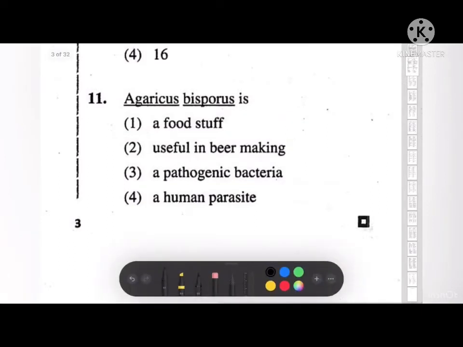Agaricus bisporus is a foodstuff, useful in beer making, a pathogenic bacteria or a human parasite. So the correct answer to this is a foodstuff. Agaricus bisporus is an edible basidiomycete mushroom native to grasslands in Europe and North America. It has two color states while immature, that is white and brown.